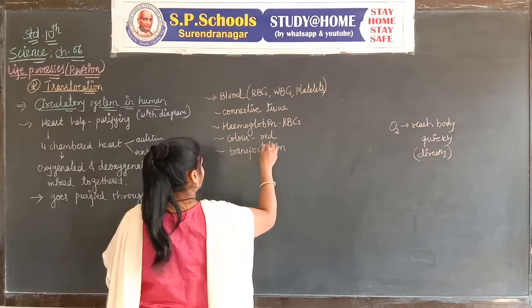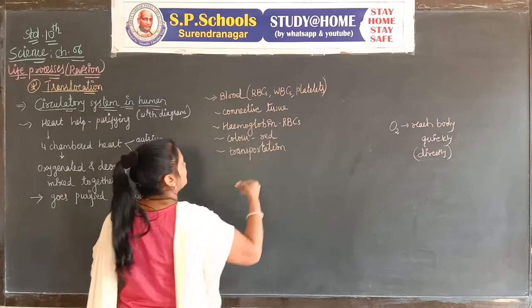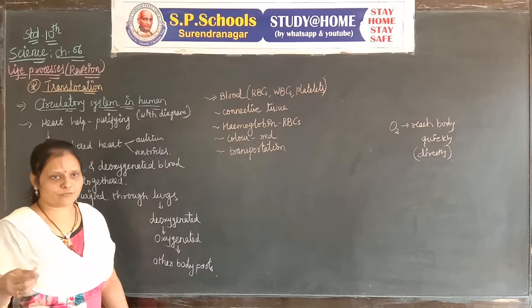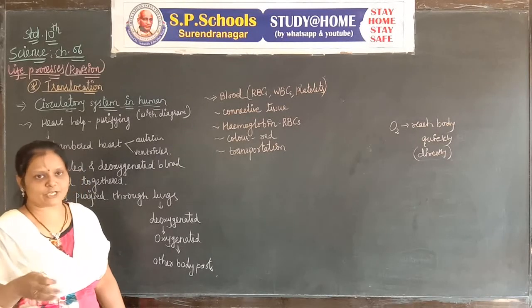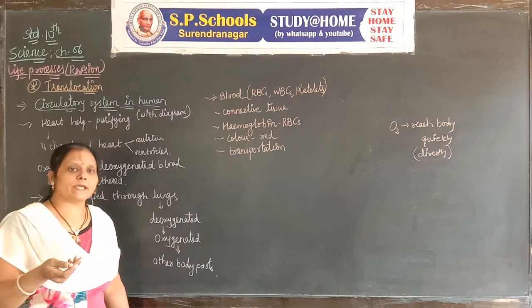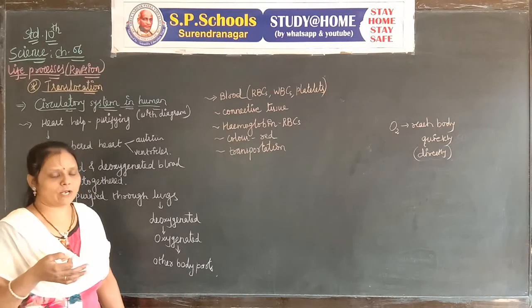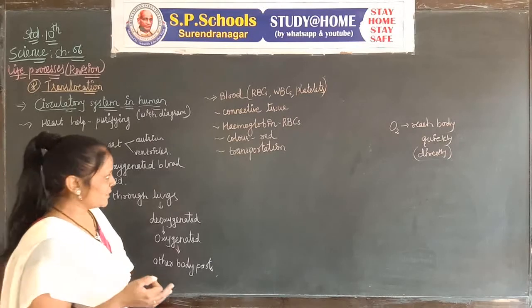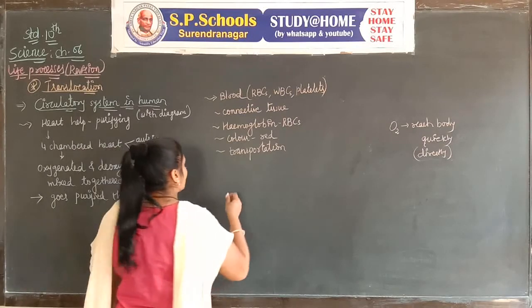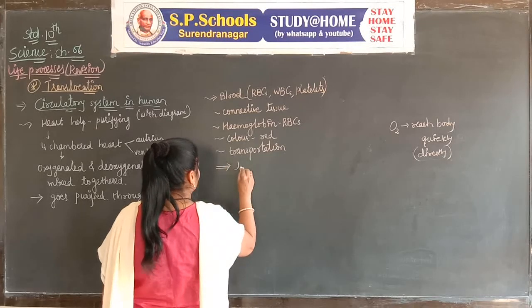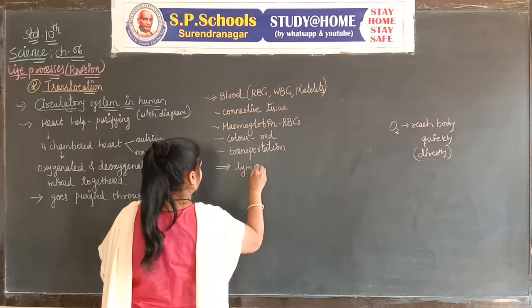And as we know in nutrition, when food is totally digested, the digested food combines with the blood, and then all the body gets energy. Another connective tissue connected with the blood is called lymph.